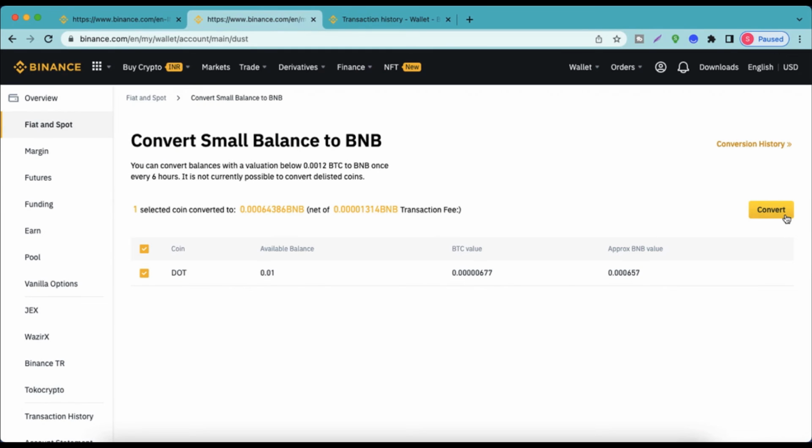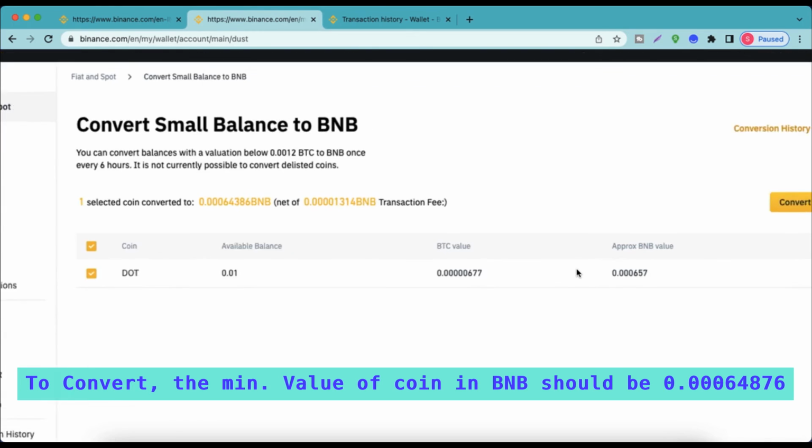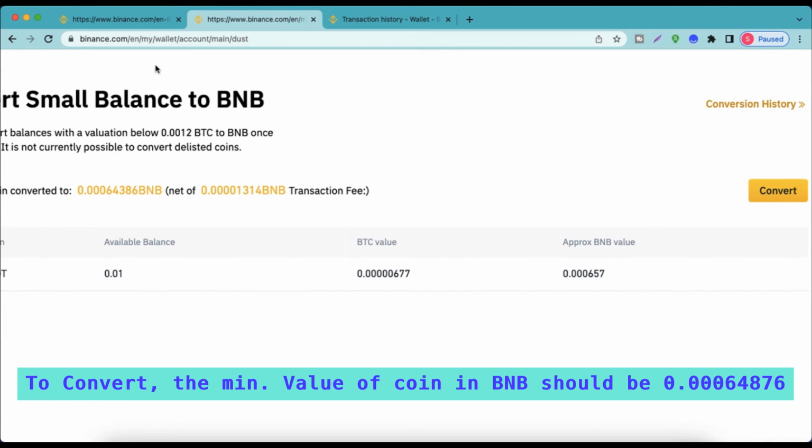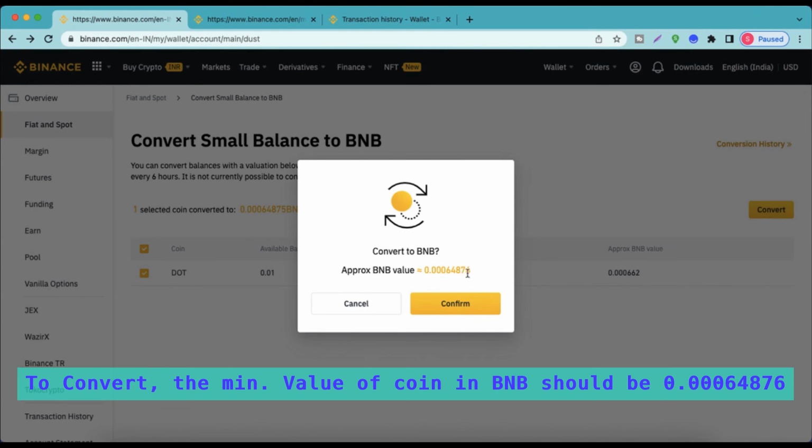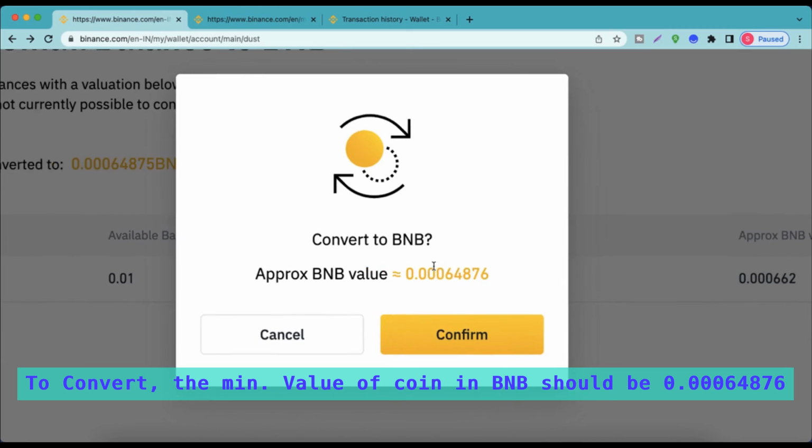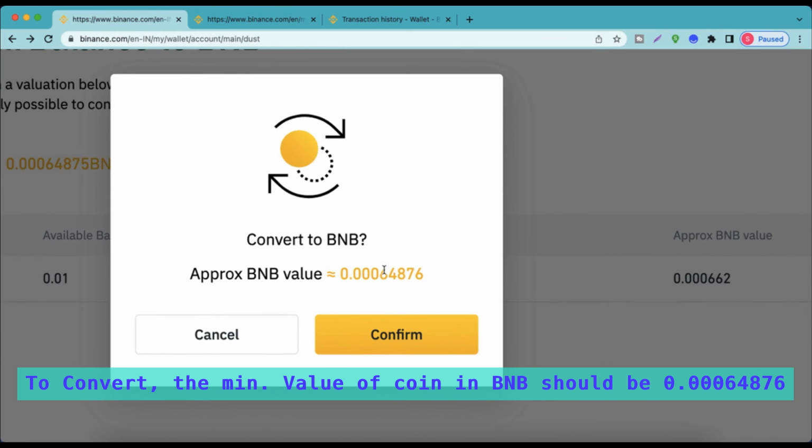Here I'm not able to convert it, the reason being, in order to complete the conversion Binance requires a certain amount of BNB and mine is below that. The requirement is not met. So here on this screen you see the requirement, and this is how much I have got.